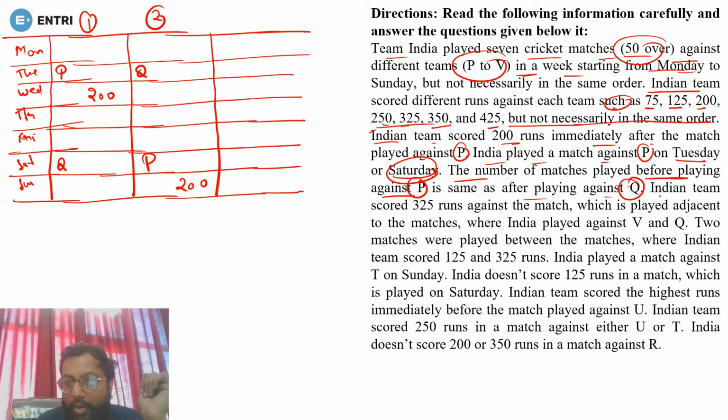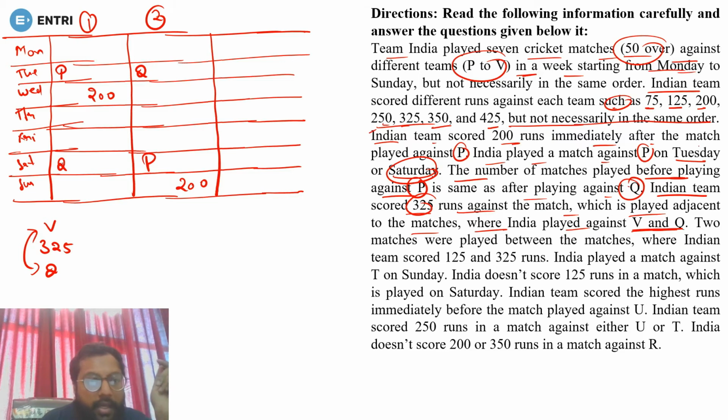Done. Now India team scored 325 runs against the match which is placed adjacent to the matches where India plays against V and Q. Now see what they are saying. The match in which India scored 325 is adjacent to the matches played against V and Q. Means wherever you have 325, just above or just below it will be V and Q, but we don't know where.